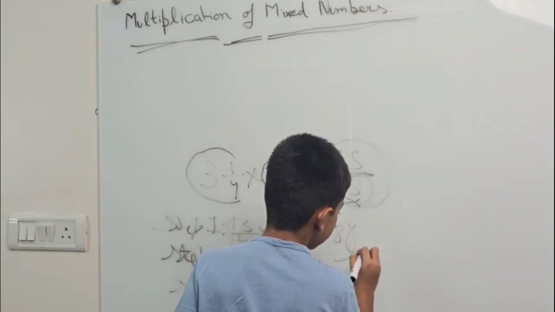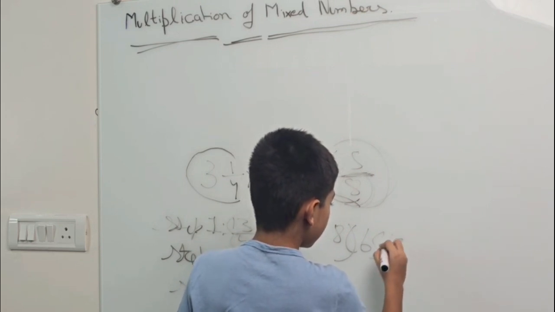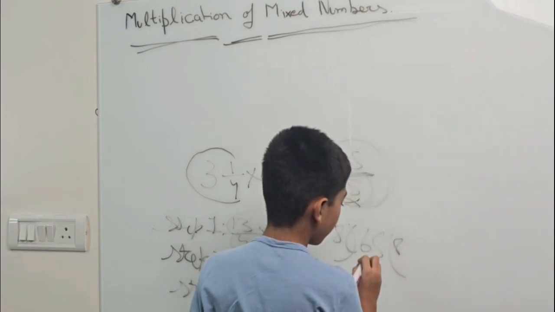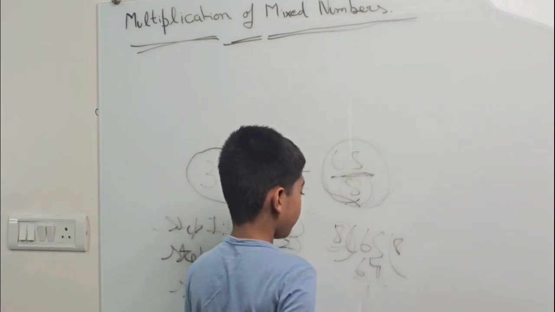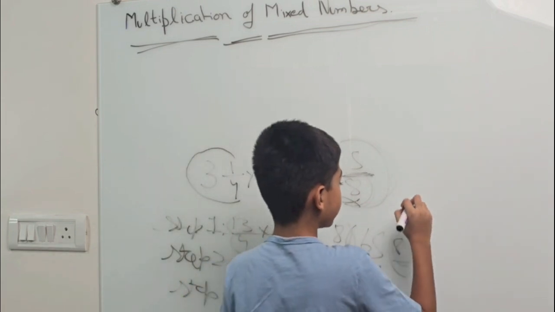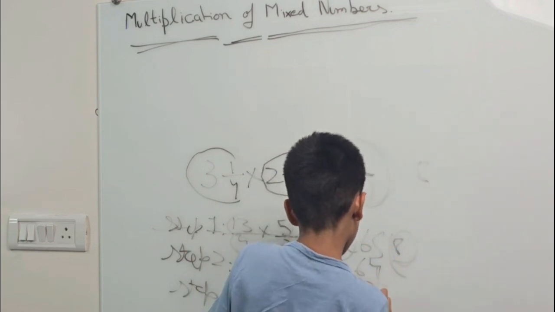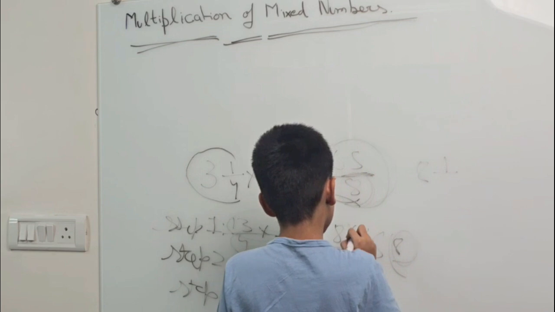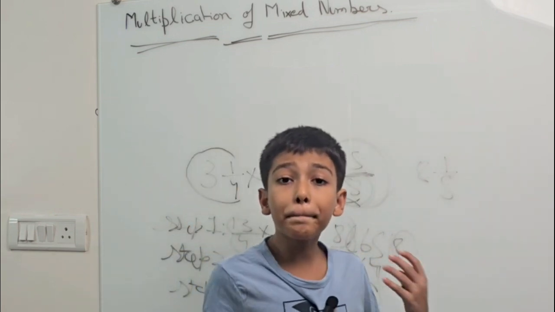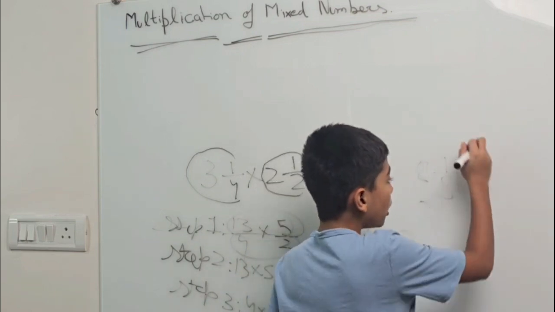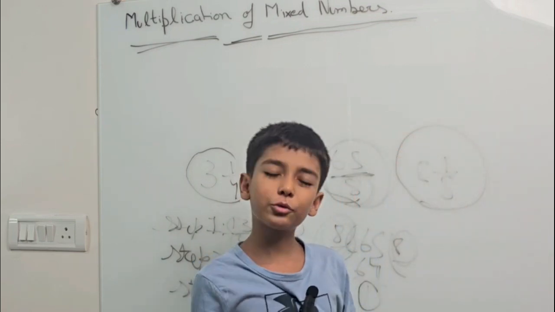65 divided by 8. It will be 8, 64, remainder 1. Now write the quotient as the whole number. Write the remainder in the numerator. Write the divisor in the denominator. So simple! It's really simple.